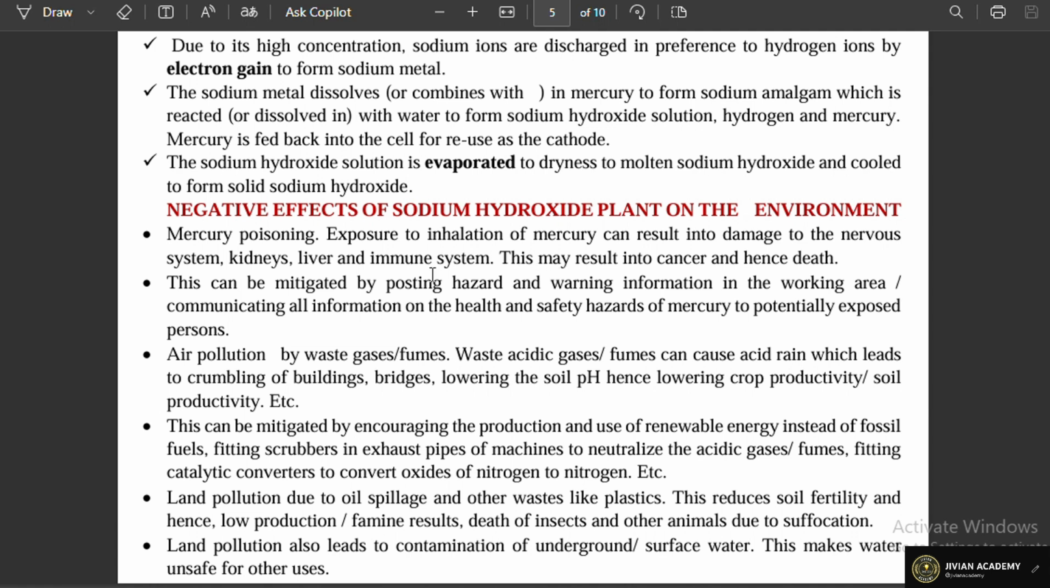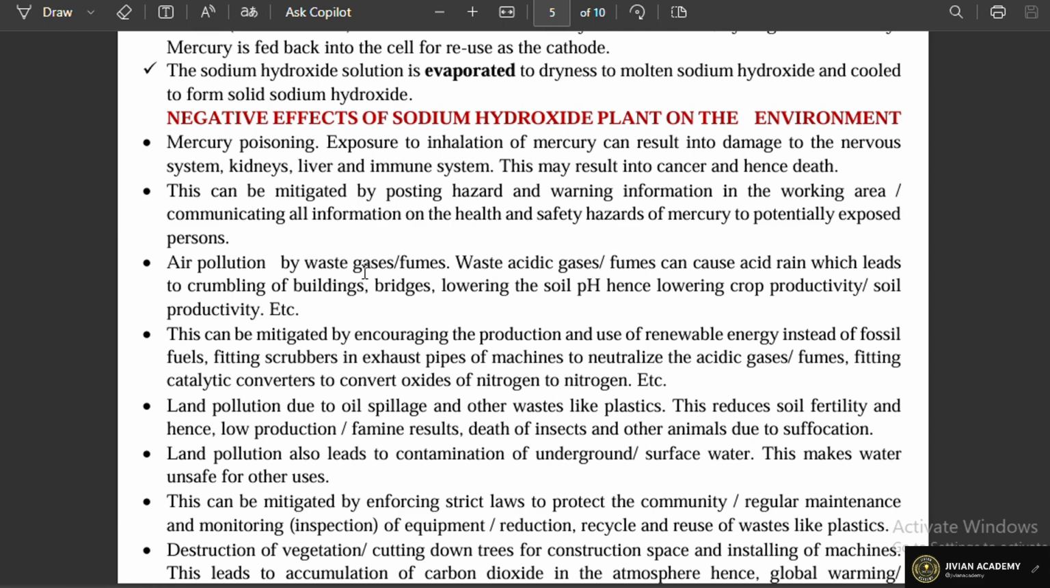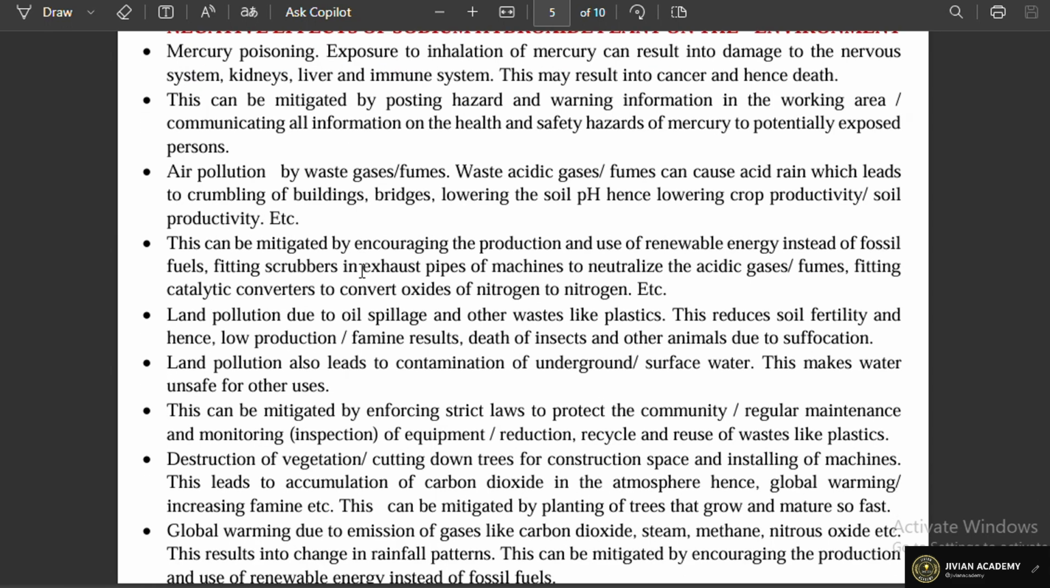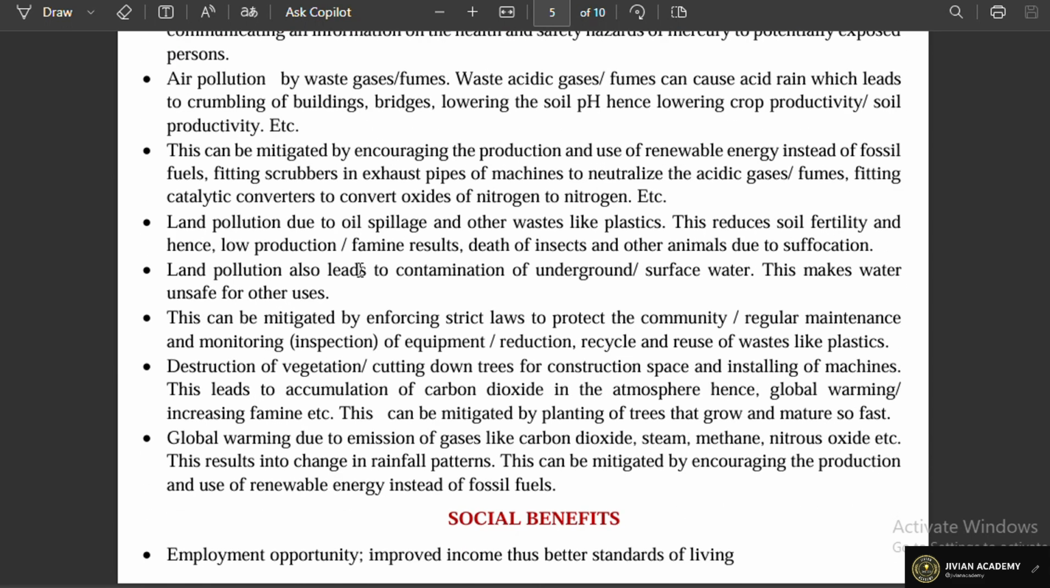Now, this can be mitigated by posting hazard and warning information in the working area, communication on the health and safety hazards of mercury to potential exposed persons. So in this case, we expect the learner to give side effects together with their mitigations. So you can see here the very many side effects together with their mitigation.